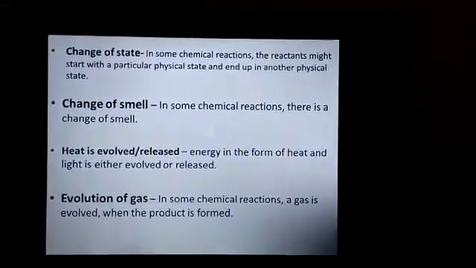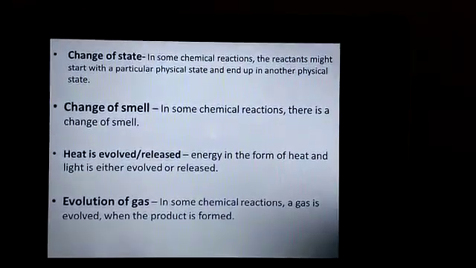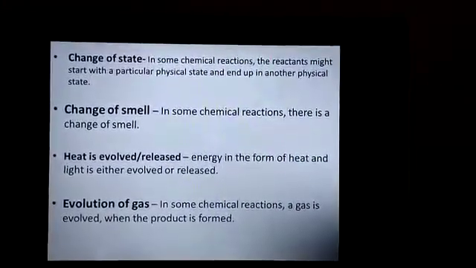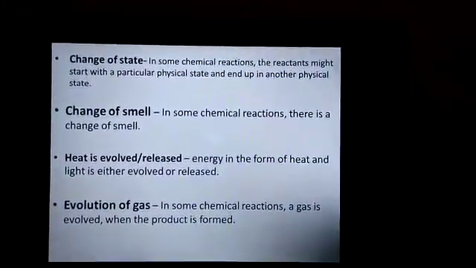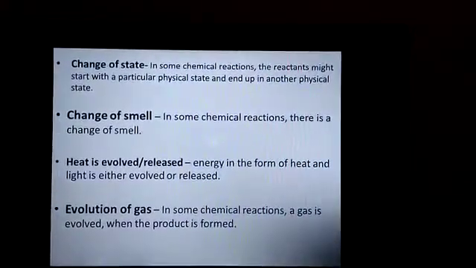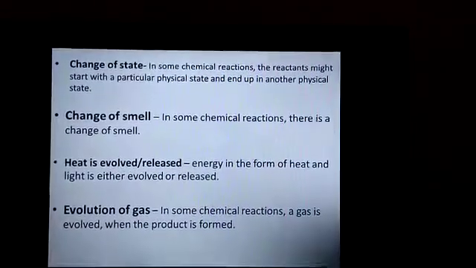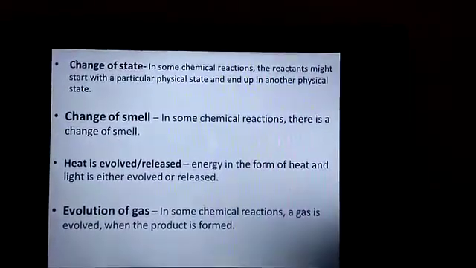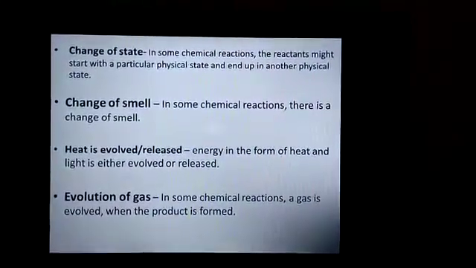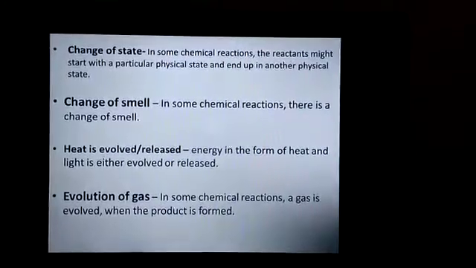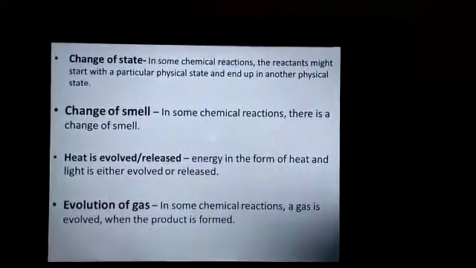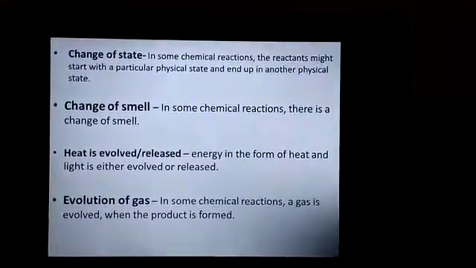Now the next is change of smell. In some chemical reactions, there is a change of smell. For example, when hydrogen combines with sulfur, it forms hydrogen sulfide. And the smell of hydrogen sulfide is just like a rotten egg. So that rotten egg smell or foul smell signifies the formation of hydrogen sulfide.